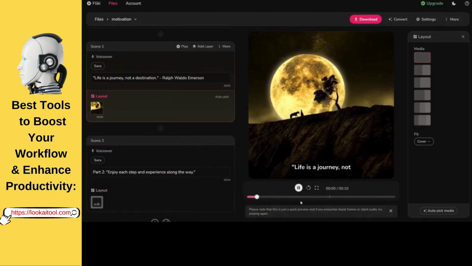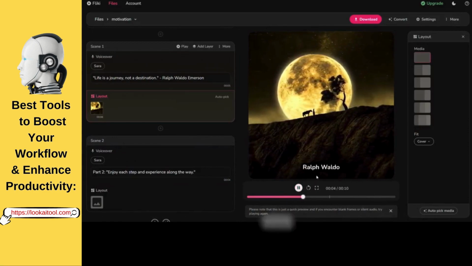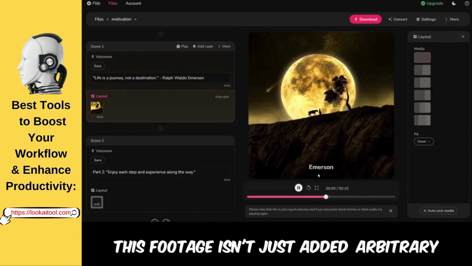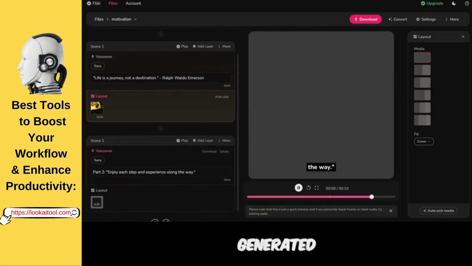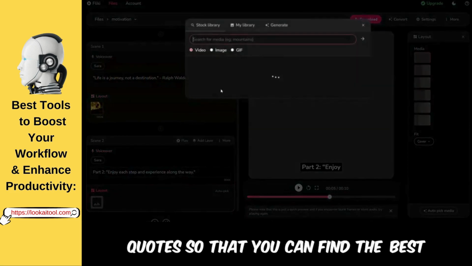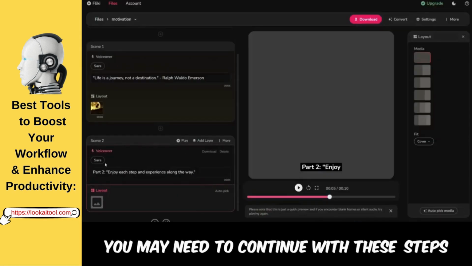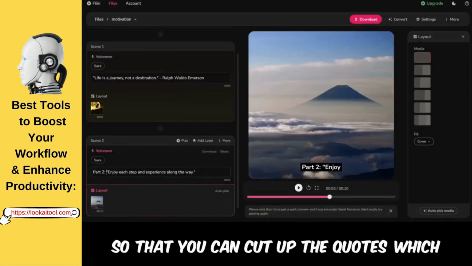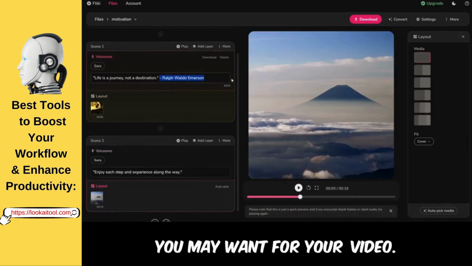For this to happen, add another scene by clicking the plus icon. However, this footage isn't just added arbitrarily, so you may want to skim through your ChatGPT generated quotes so that you can find the best place to place this new scene. You may need to continue with these steps so that you can cut up the quotes, which would create the perfect amount of scenes you may want for your video.